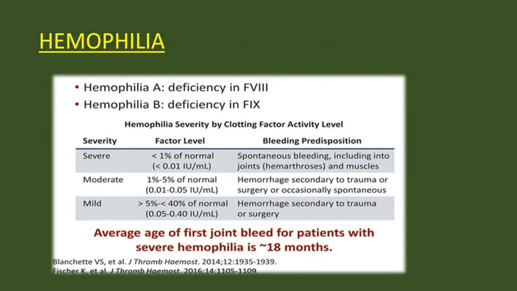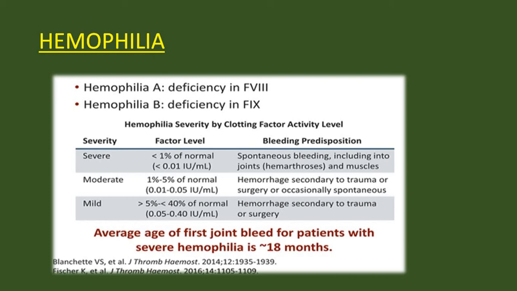Next, hemophilia. Hemophilia A is a deficiency in factor 8. Hemophilia B is a deficiency in factor 9. When the factor level is less than 1% of normal, it causes severe hemophilia, and the bleeding predisposition is spontaneous bleeding. In the oral cavity, this means spontaneous gum bleeding or mucosal bleeding. This bleeding also includes bleeding into the joints, that is hemarthrosis, and muscles.